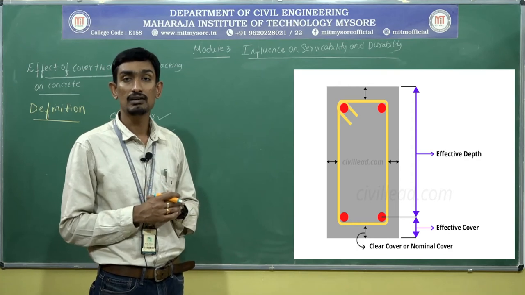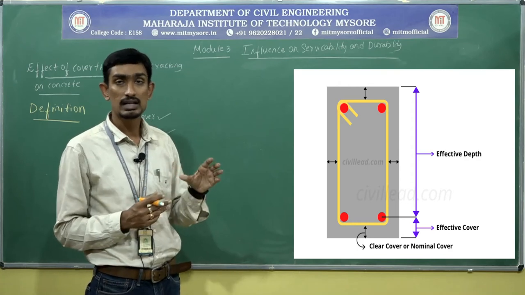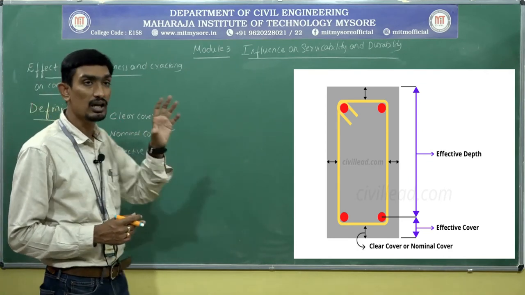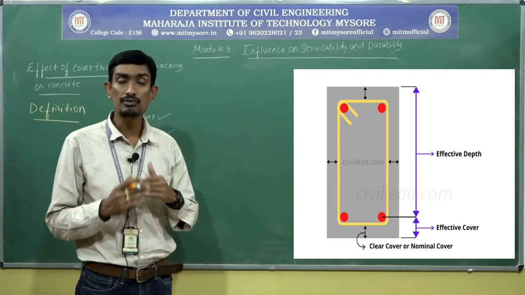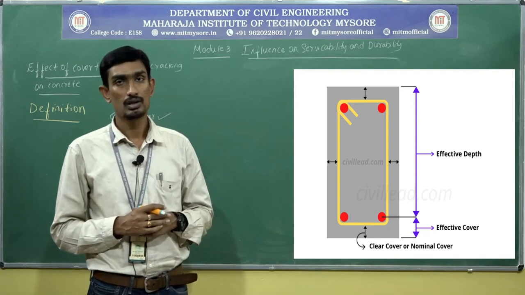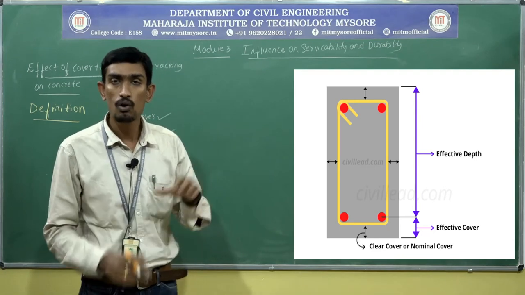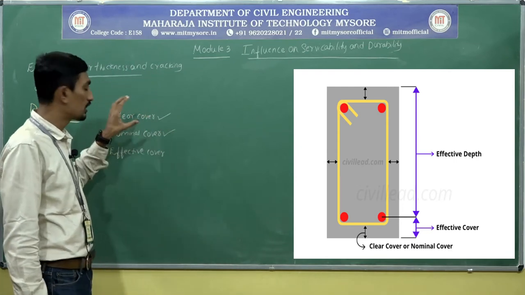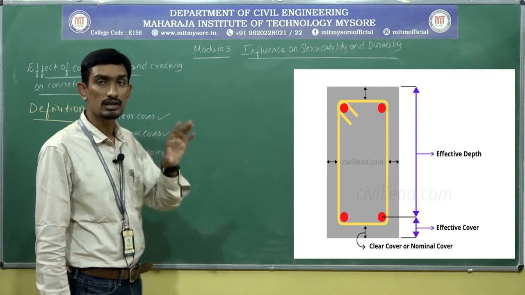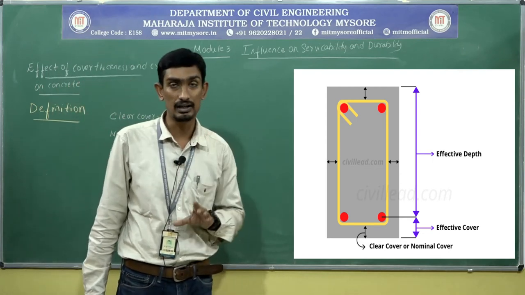These three terminologies you need to understand very carefully before proceeding with the further discussion. Is it clear? Hope the cover, clear cover, nominal cover and effective cover concepts have been clarified.